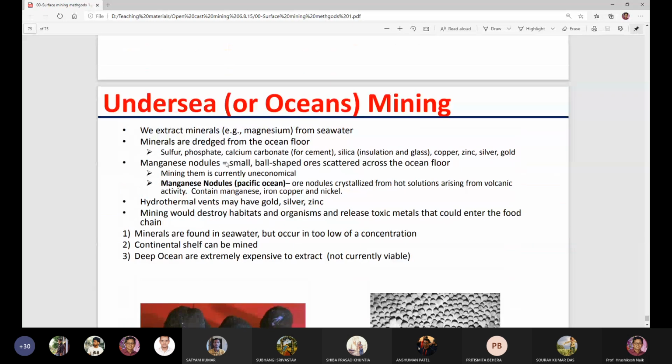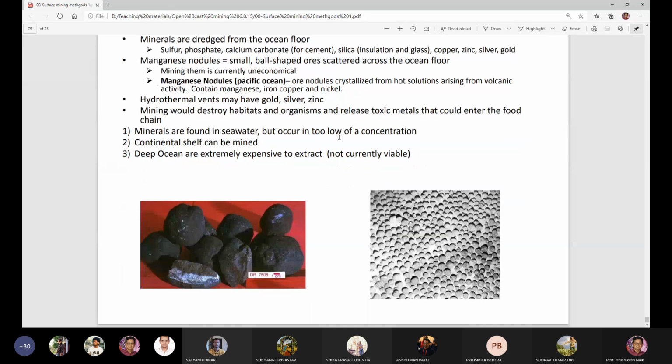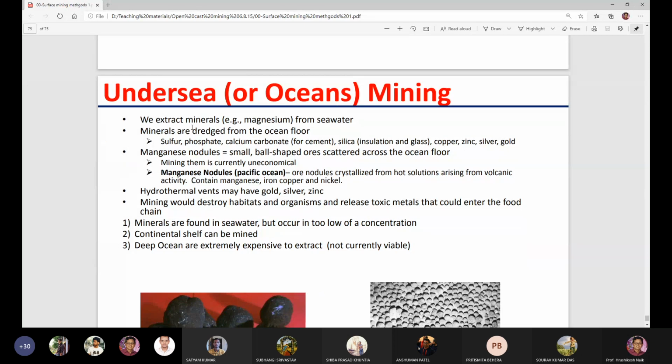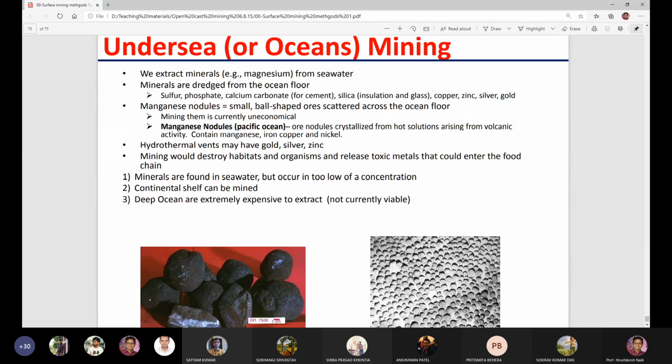So this last method is undersea mining, ocean mining. This method of mining I will take up in some other class also. We extract minerals from seawater. Minerals are also extracted from the ocean floor: sulfur, phosphate, calcium carbonate, cement, silica, copper, zinc, silver, gold, manganese nodules, small ball-shaped ores scattered across the ocean floor. Mining them is currently uneconomical.